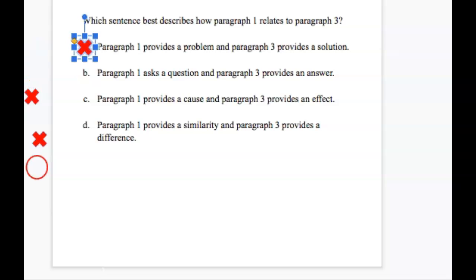B. Paragraph 1 asks a question and paragraph 3 provides an answer. The article did not ask us any questions. It did provide us with information.